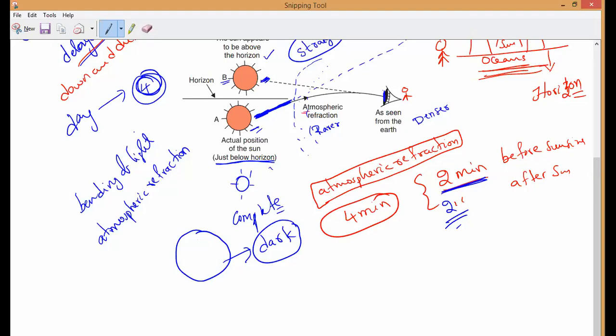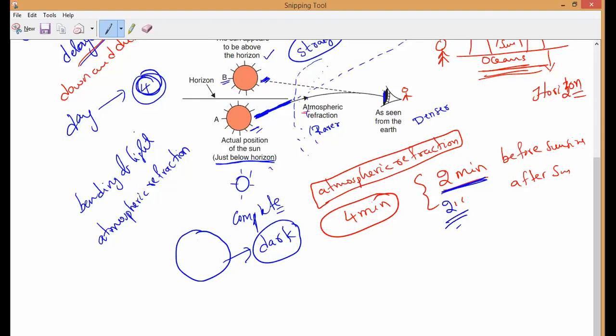You can observe that the sun appears as a disk at sunrise and sunset, and that is also due to atmospheric refraction only. You may observe the sun appears much bigger in size during sunrise and sunset. Have you watched it in movies? During sunrise and sunset, the sun appears to be a very big size compared to its normal position. Yes or no, guys?